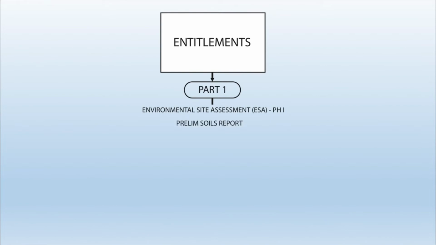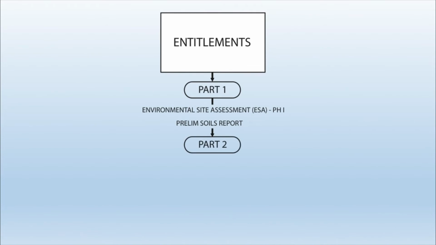In my personal experience, I know that there's big home builders. They're not afraid of land development, but they won't touch complete raw property if there's no entitlements. Now, part 1 of the entitlement stage, there's 2 things you absolutely need when getting started. It's your environmental site assessment, or your ESA, phase 1, and your prelim soils report.